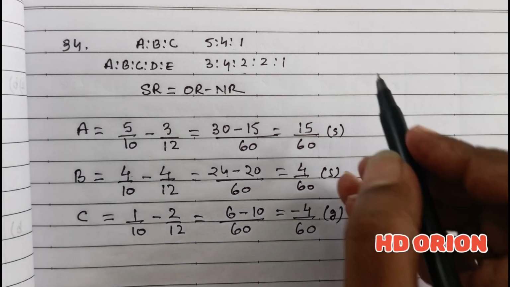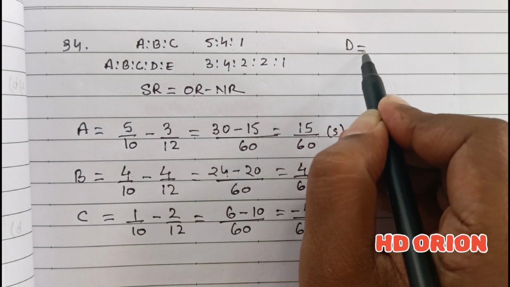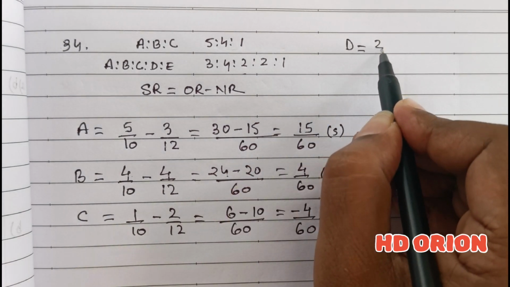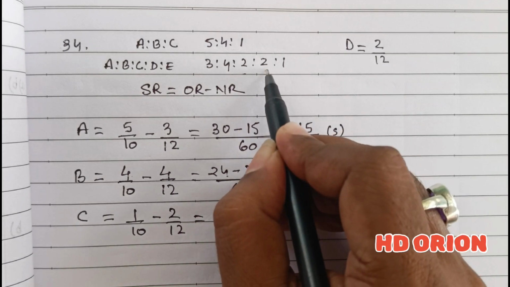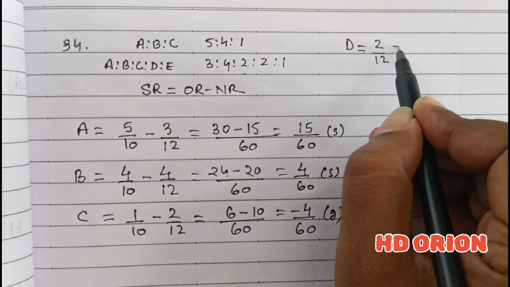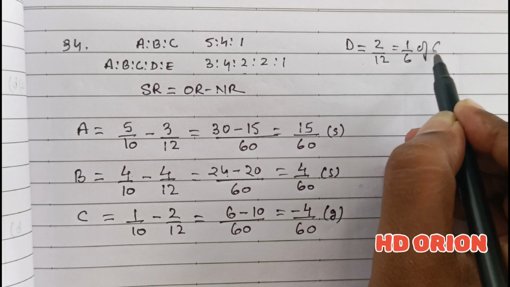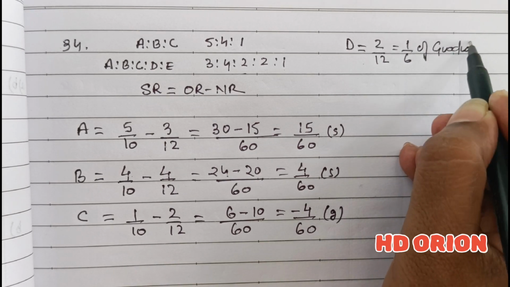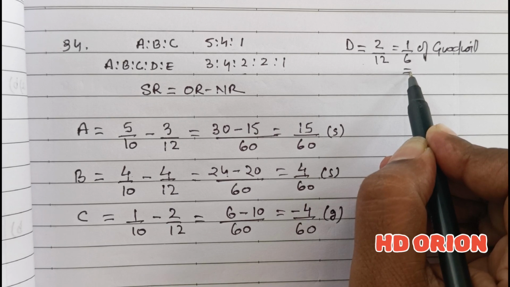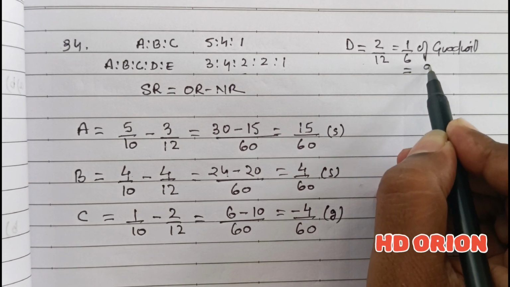And one should understand here that D's portion is how much? 2/12. You see, this one is D and the second last D, which is equal to 1/6. And 1/6 of goodwill as given in the question is rupees 90,000.